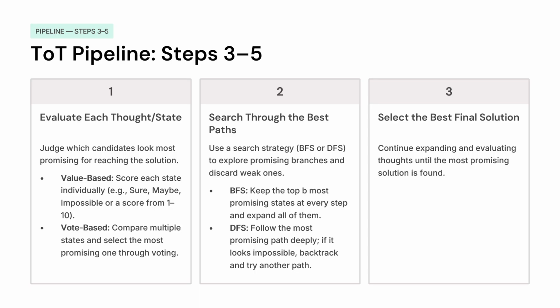Secondly, in DFS, we explore the most promising path, that is either the most voted or the one with the highest score. If it looks impossible at any step, we backtrack and try another, the second best path. After all of this process, we finally arrive at a solution which looks the most promising among the entire solution space.